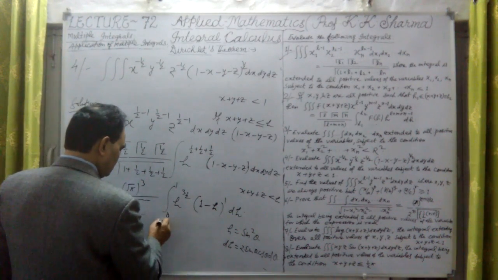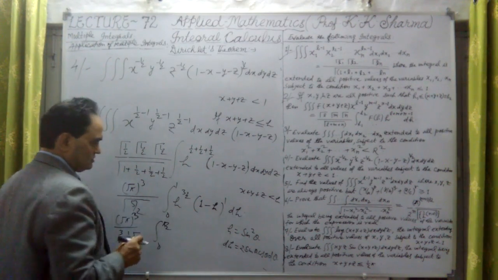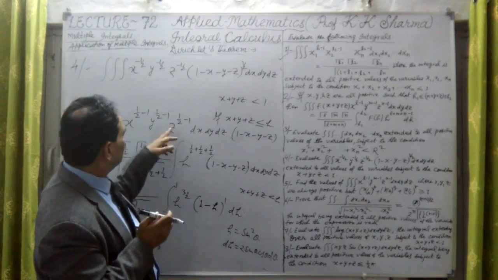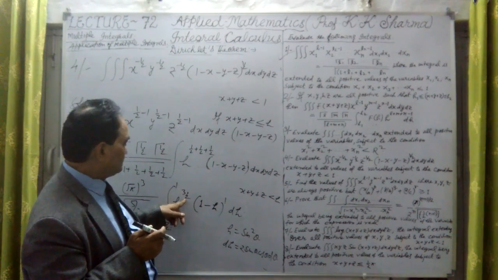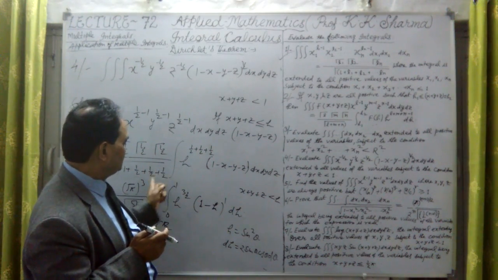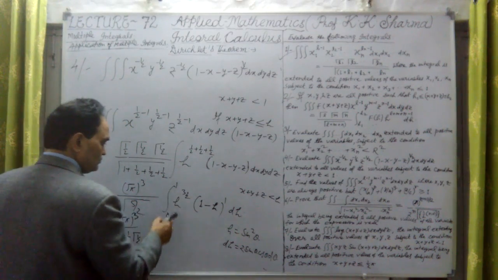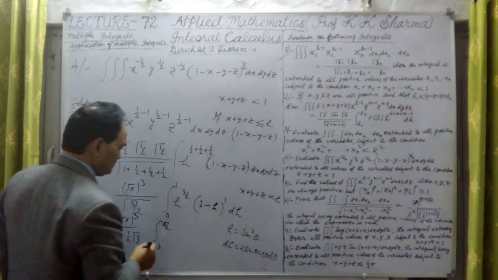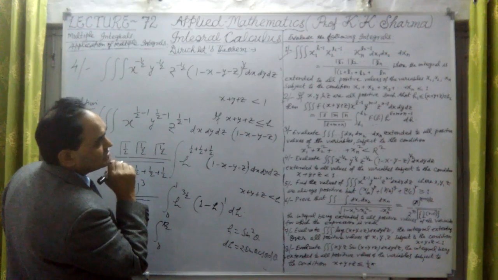And this can be converted to 0 to pi by 2. Okay, and this h square is coming out. These powers are added as h raised power half plus half plus half. With 3 values it will come as l plus m plus n, h raised power. Okay, so this we know from the extension theorem, from the second theorem. In terms of h, we have taken h is minus 1 here.